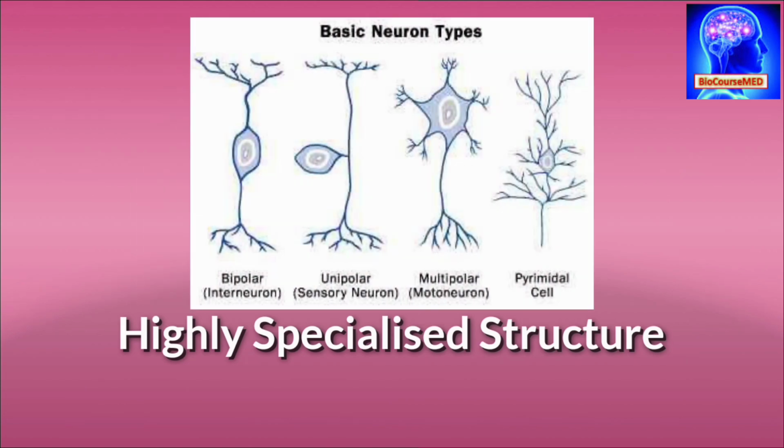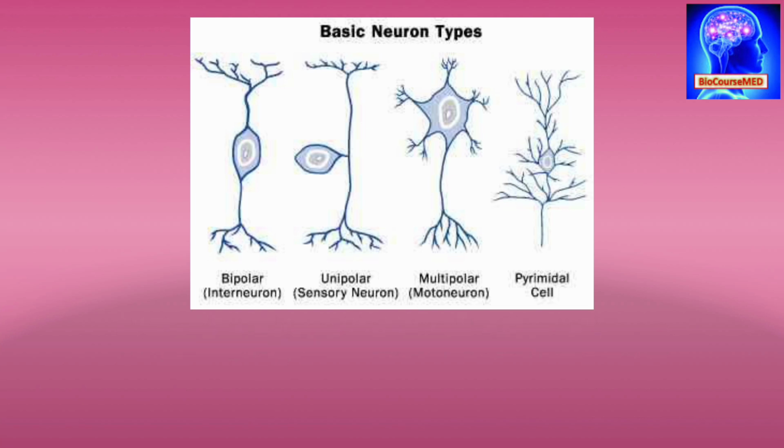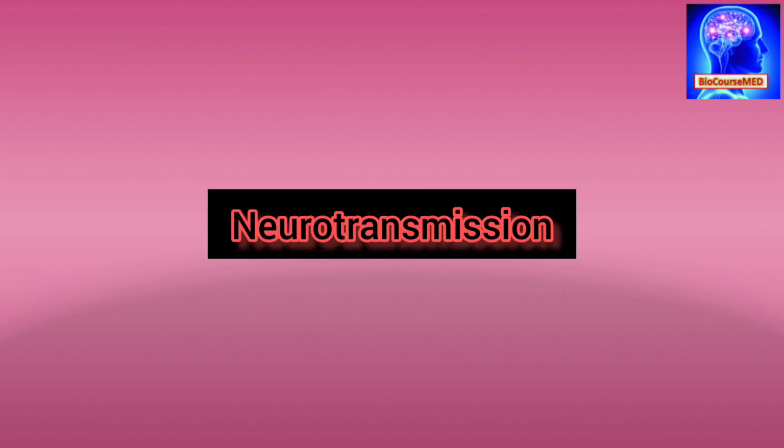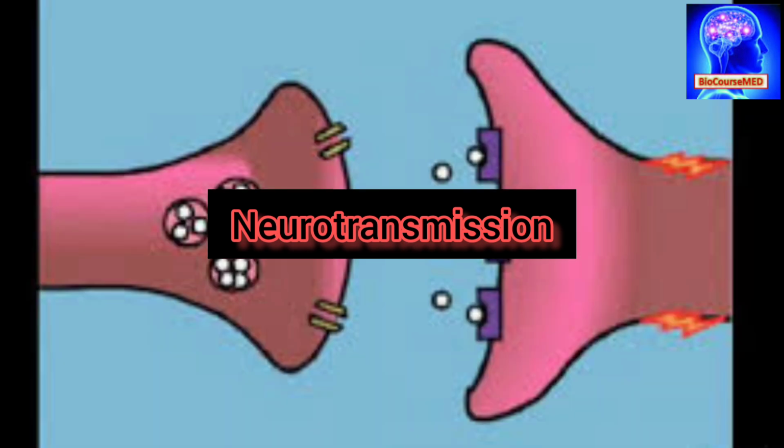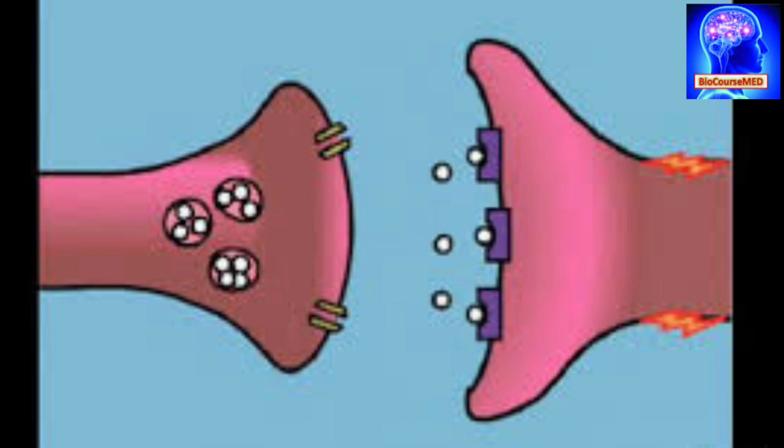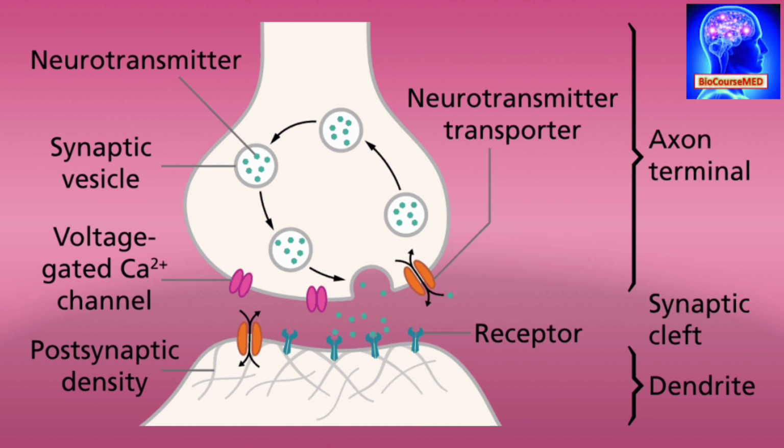Further, neurons use their highly specialized structure to both send and receive signals. Individual neurons receive information from thousands of other neurons and in turn send information to thousands more. Information is passed from one neuron to another by the neurotransmission process, and this is an indirect process that takes place in the area between the nerve ending, that is the nerve terminal, and the next cell body. This area is called the synaptic cleft, or you can say the synapse.